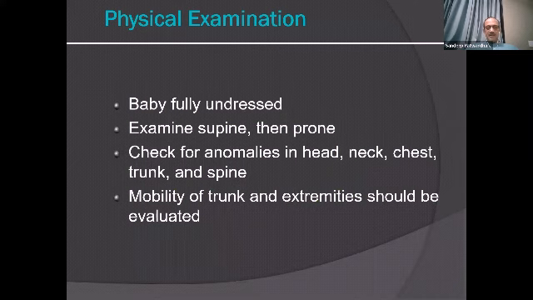When you examine the child, the baby should be fully undressed. Examine the child supine. Then in prone position, why? You have to look for spinal anomalies. Always look for any other anomaly in the head, neck, chest, trunk, and finally spine, because spina bifida or neurogenic clubfoot may be associated, which you might miss. The mobility of the trunk and extremities should always be evaluated, and look for DDH, because that's a hidden anomaly.